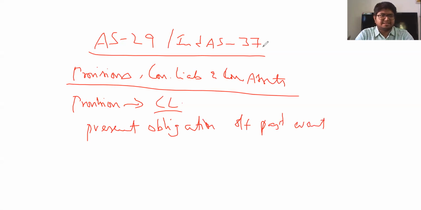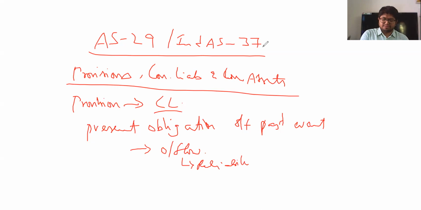That means if there is a past event due to which you have a present obligation, and you expect an outflow of enterprise resources which can be reliably estimated, then you call it a provision.